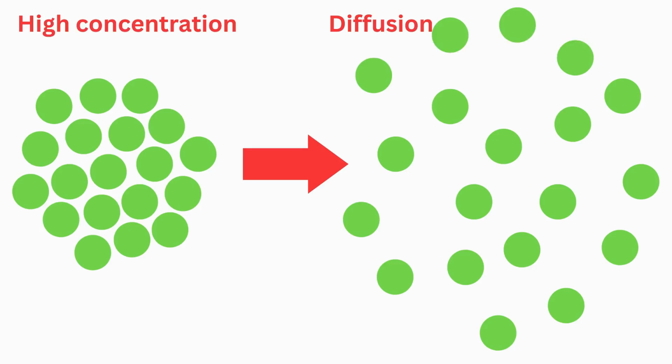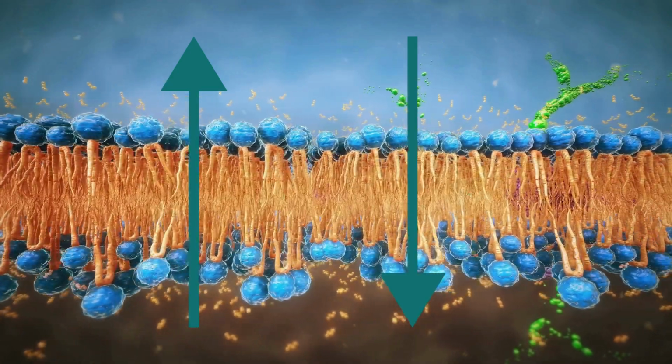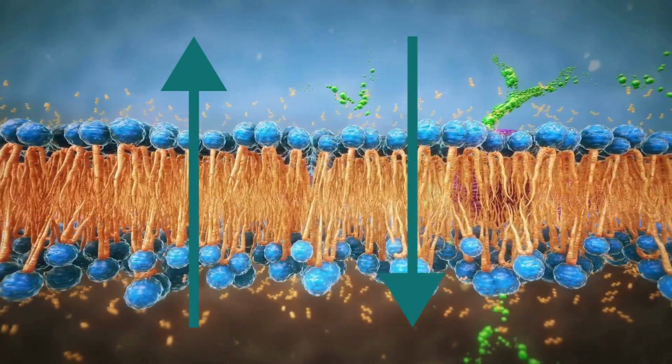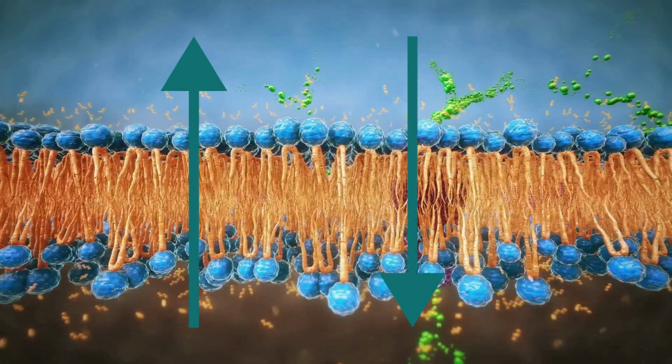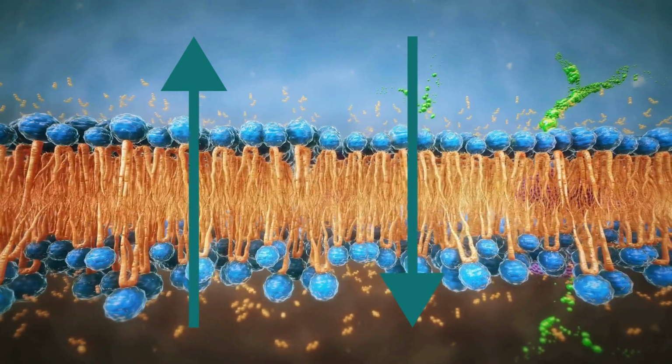Osmosis is a special case of diffusion. Diffusion means particles move from high concentration to low concentration. For example, a drop of dye spreads through water because its molecules diffuse from an area of high concentration to low concentration. But osmosis is different. Only water moves through a semi-permeable membrane, while the dissolved substances usually cannot cross. So, while diffusion can involve many substances, osmosis specifically describes the movement of water.